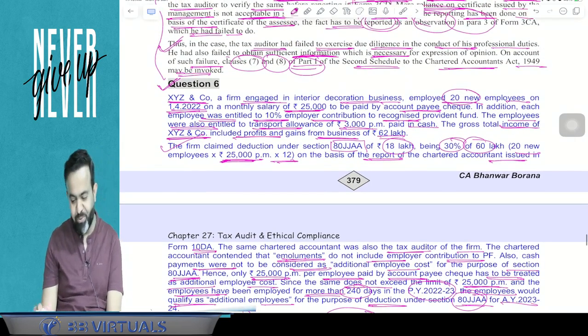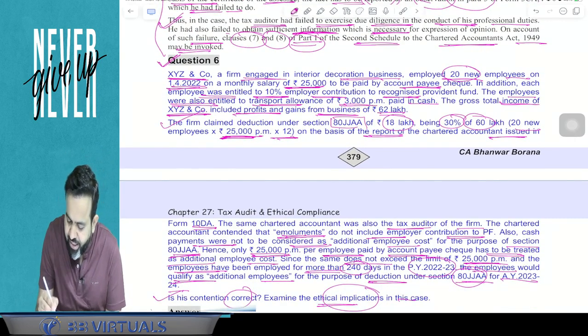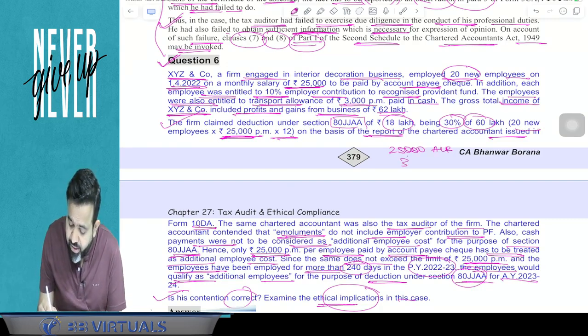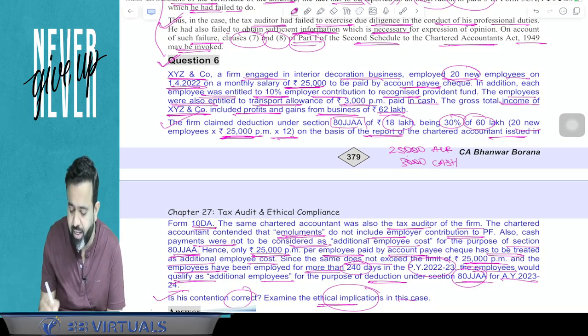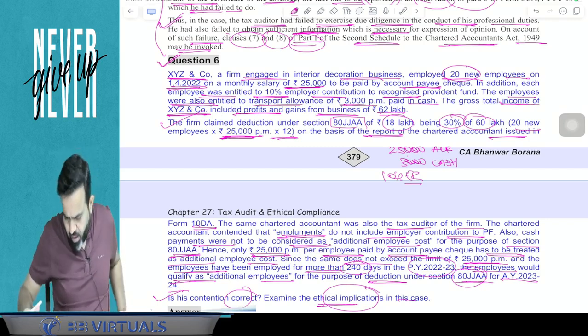Guys, what happened here? They have employed new employees, and their monthly salary is 25,000, but that is paid by account payee cheque. Along with that, a 3,000 allowance is also paid, but that allowance is paid in cash, and as well as that, 10% is an employer contribution to the RPF.